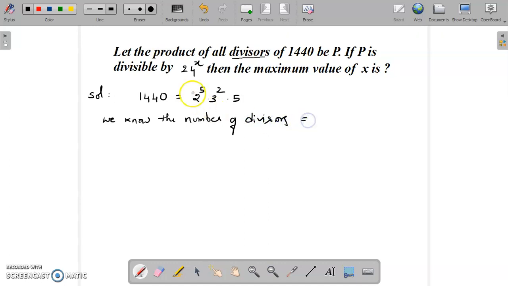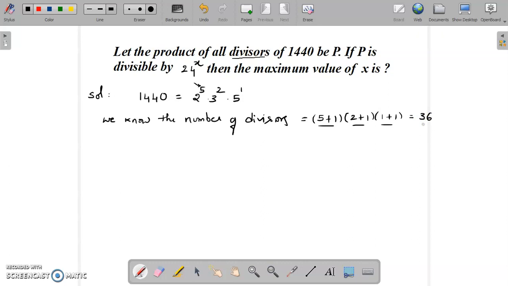It would be (5 plus 1), since power 5 is there for prime 2, multiplied by (2 plus 1), since for prime 3 the power is 2, multiplied by (1 plus 1), since power 1 is there, that equals 6 into 3, 18 into 2, 36. So the total number of divisors of this number is 36.